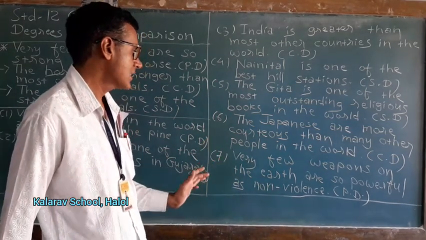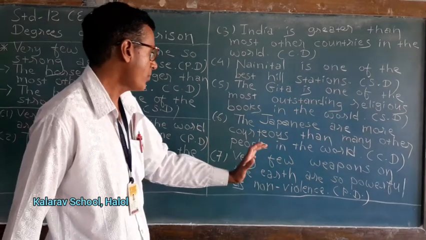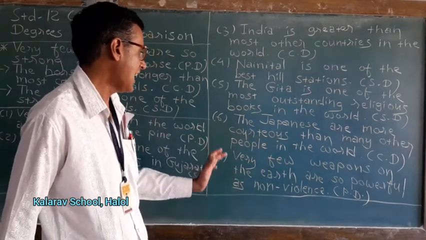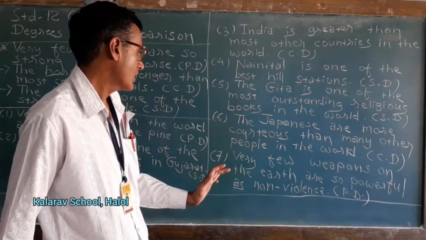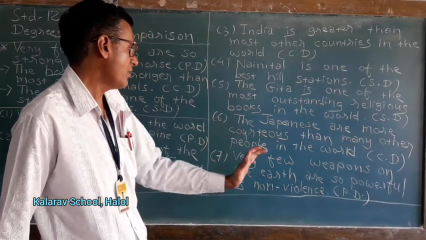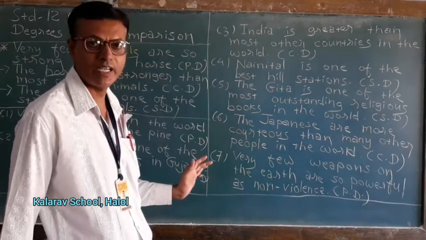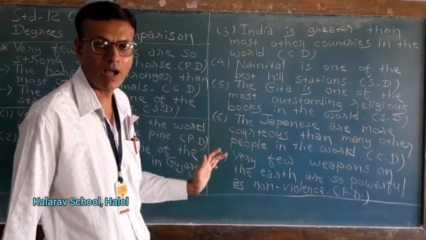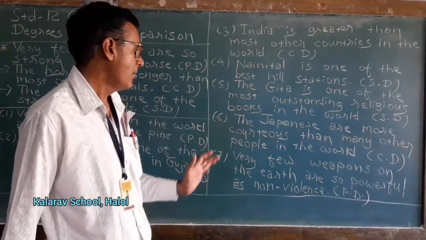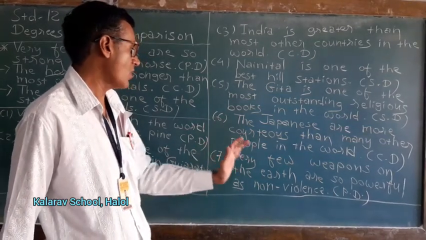Non-violence is more powerful than many other weapons on the earth. I am repeating the answer. Non-violence is more powerful than many other weapons on the earth.